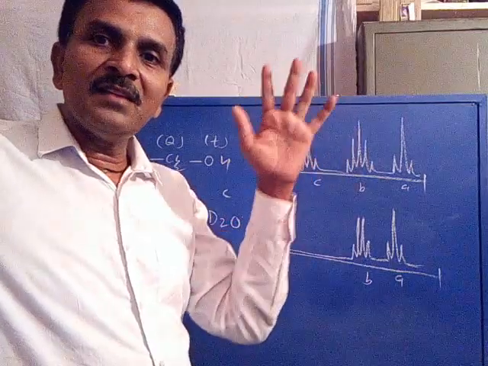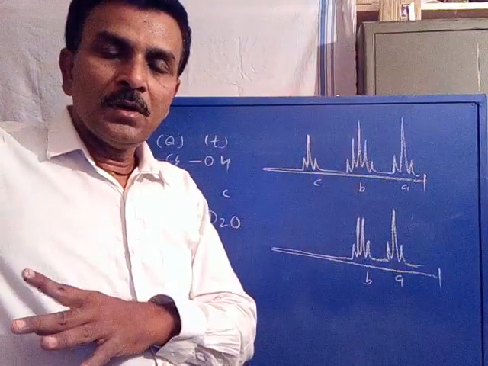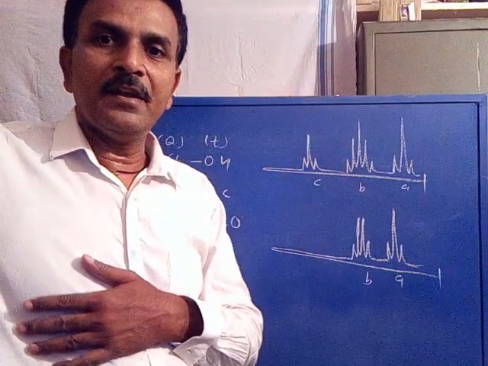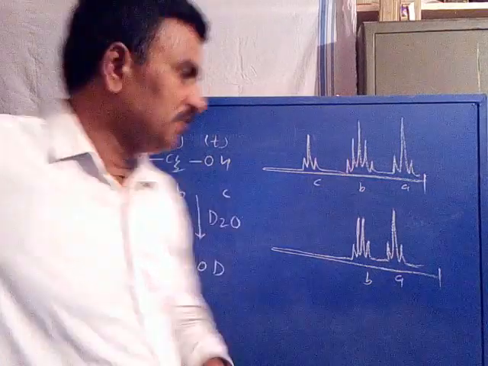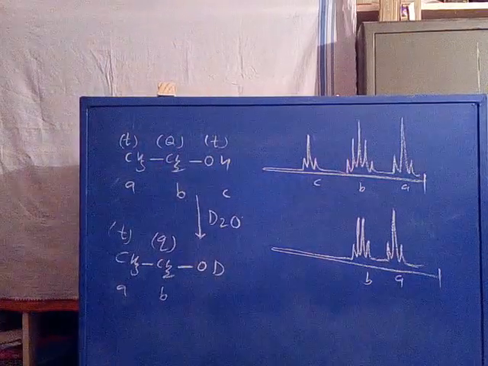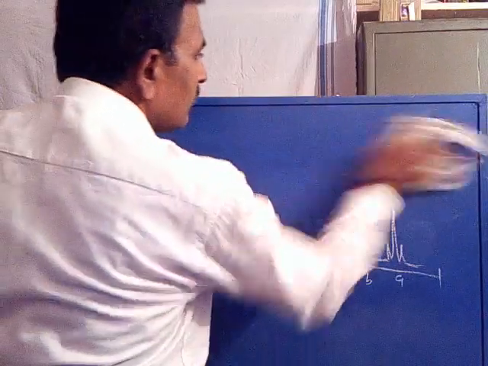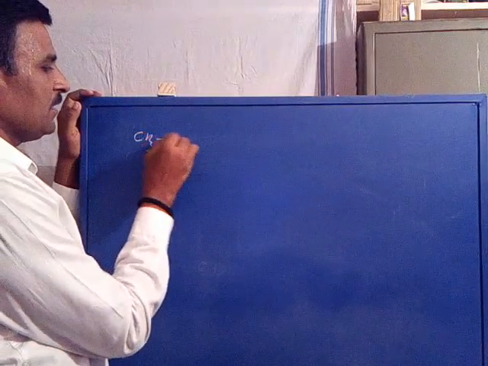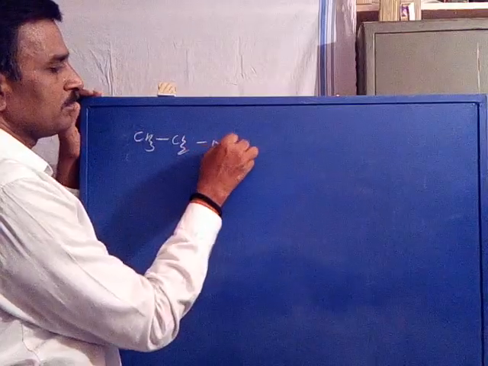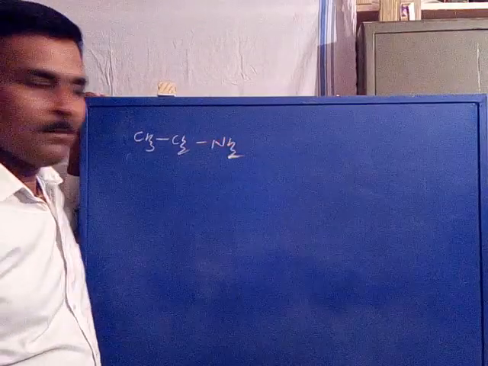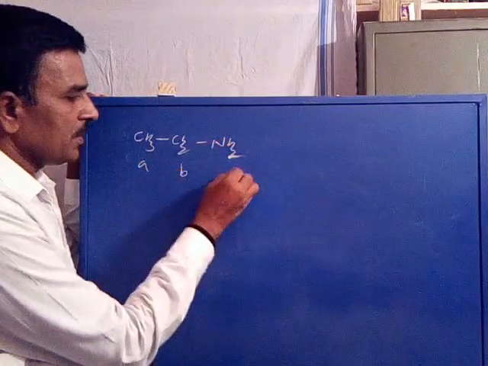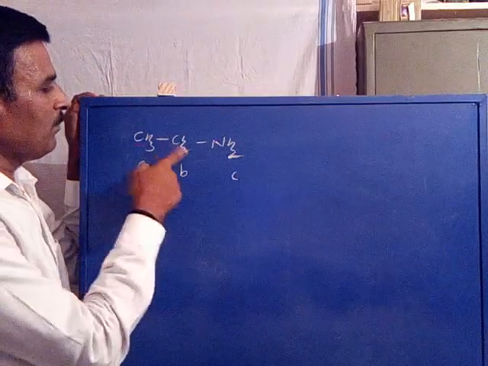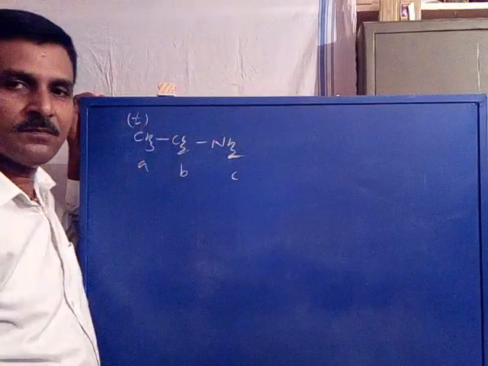As the number of lines in the multiplicity gets reduced, the spectra become simplified. Similarly, take CH3, CH2, NH2, ethylamine: A proton, B proton, C proton, 1+2 triplet for this.